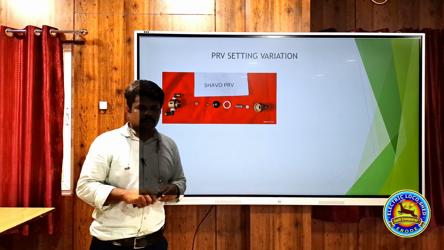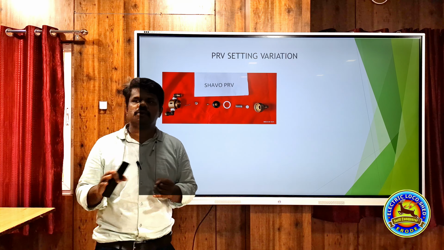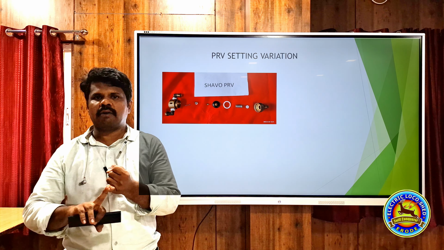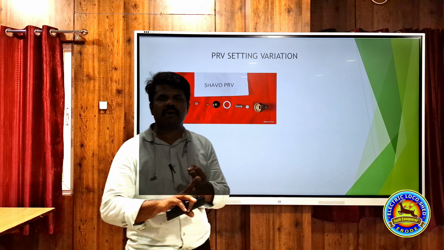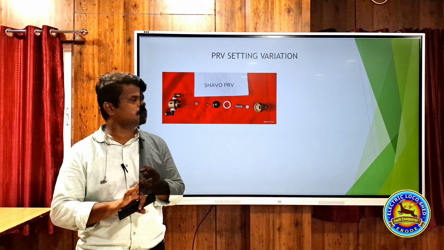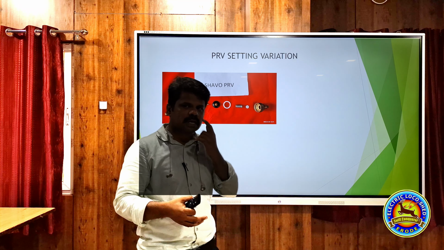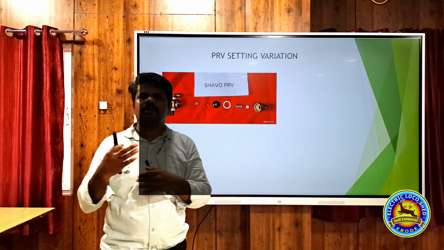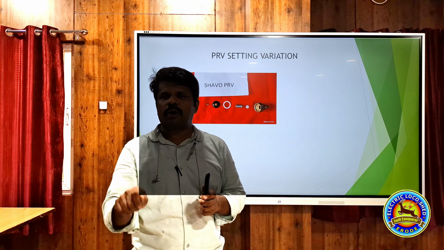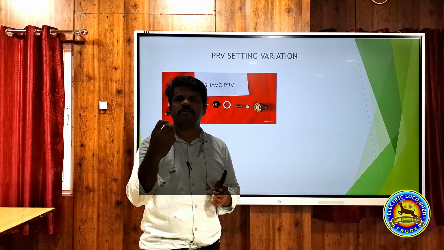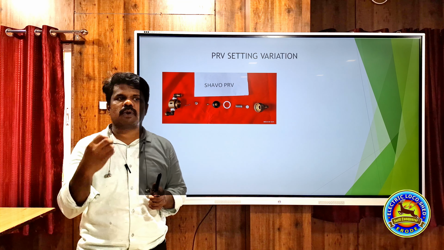And PRV setting variation. In Schneider VCB, we have used first Shavo PRV, then Parker PRV. The problem with these PRVs is that the PRV setting will vary automatically. Even if we keep it at 6 kg, after some time it will go to 5.8, 5.6 like that. Besides that, when we close this VCB, there will be some initial pressure drop. It will vary depending upon the PRV itself. In some PRVs it will be around 0.6, in some around 1.